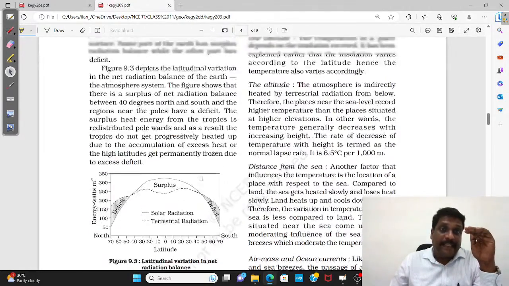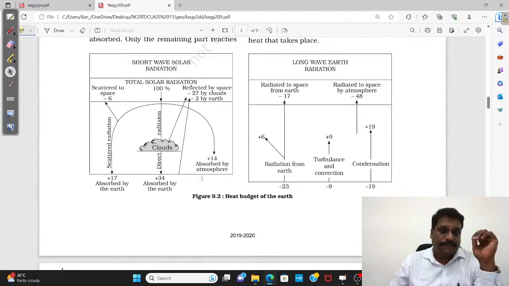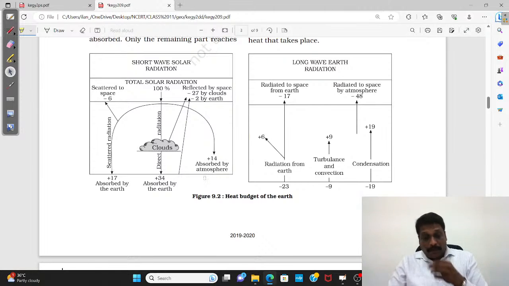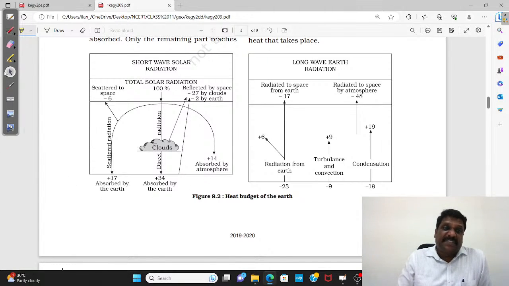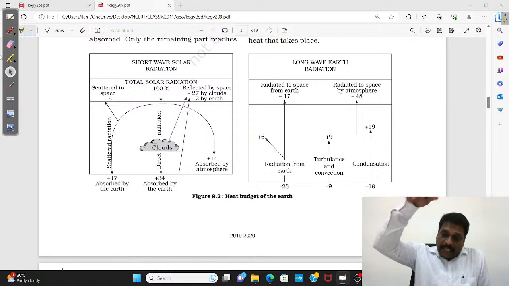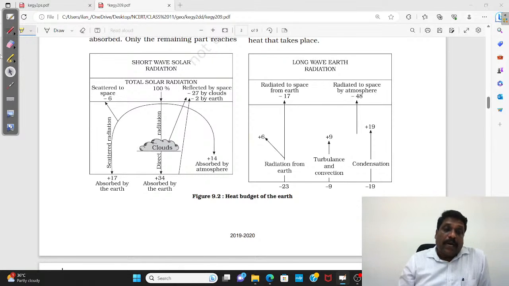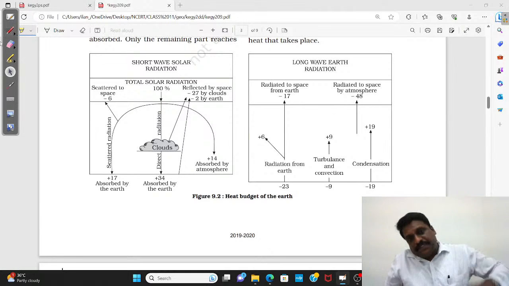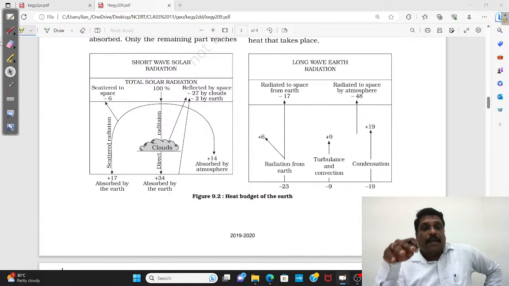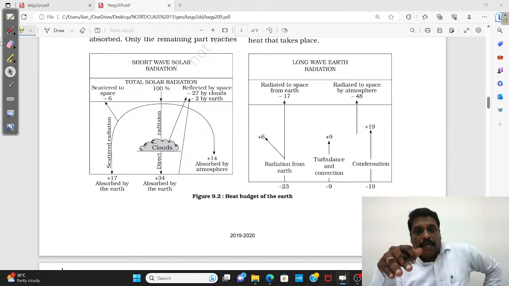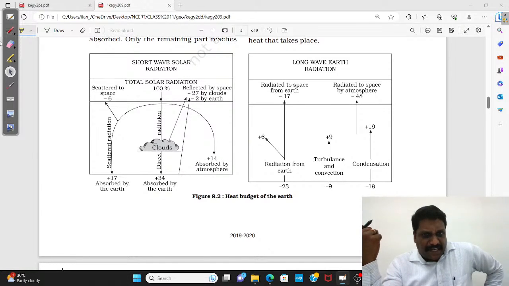Insolation will heat the surface of the earth. Insolation will not heat the atmosphere, because already we said, for incoming solar radiation, carbon dioxide is a transparent gas. Already we have seen it. But the same carbon dioxide is opaque for the outgoing terrestrial radiation.